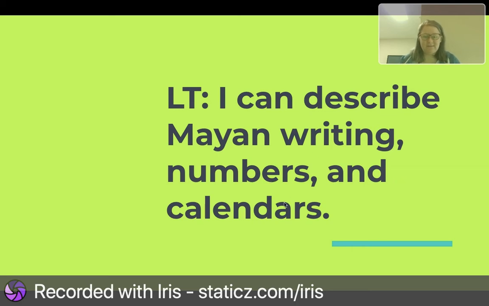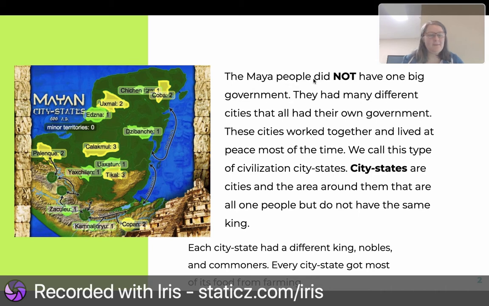Let's get started. The Maya people did not have one big government. So here in the United States, one government. The president, he is the government. The Maya people were not like America today. They did not have one president or one king. They had many different cities that all had their own government. These cities worked together and lived at peace most of the time.